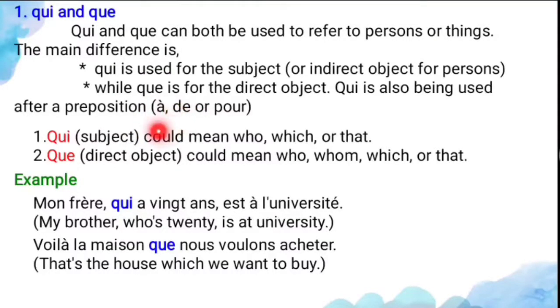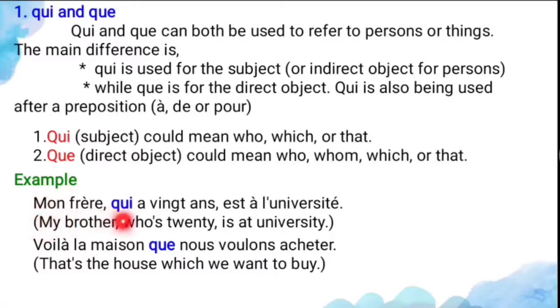And what are the prepositions? À, de and pour. These are some prepositions. And qui is the subject and it means who, which or that. And second, que is the direct object. And what could it mean? It could mean who, whom, which or that. And see the example for that.